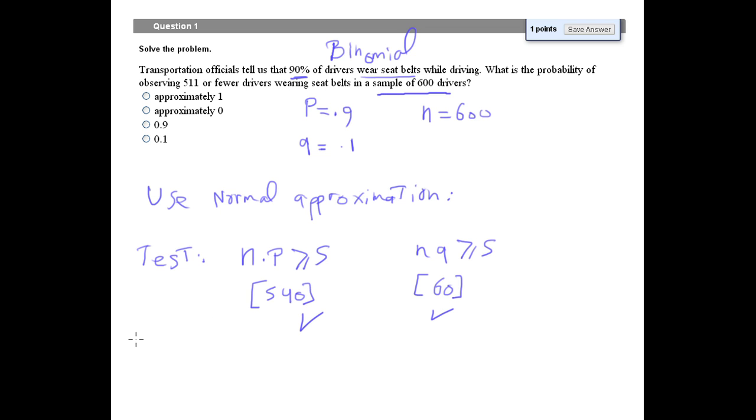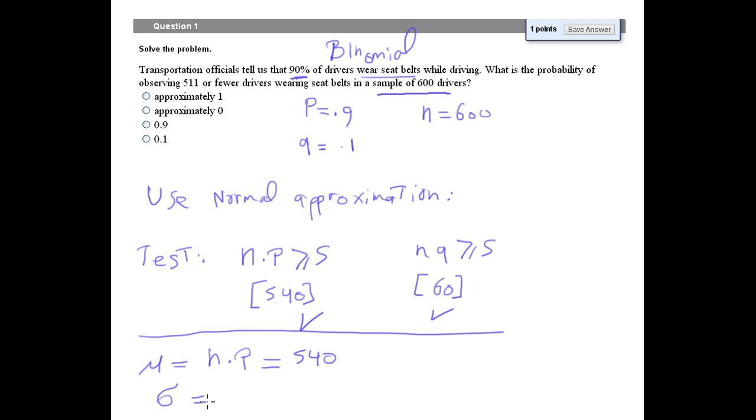Well, before we go to the normal distribution, we need to have the mean and the standard deviation of the binomial, because this is what we are going to use also in the normal. The characteristics of the curve have to be the same. You're only changing the continuity. We're moving from discrete to continuous. That's all. So the mu of the normal distribution should be coming from the binomial, which is np, which we did before already, 540.